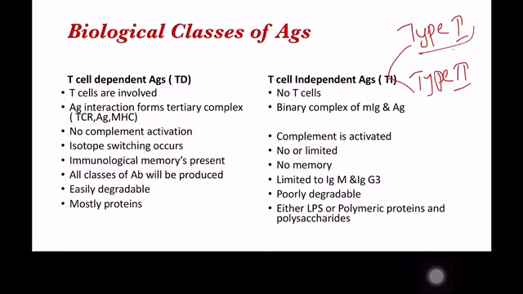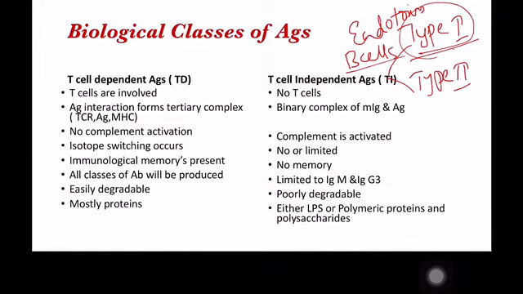Type 1 antigens include endotoxins. They are directly mitogenic. Mitogenic means they induce the mitosis of B cells, that is, the B cells undergo division. And the type 2 antigens are the polysaccharides present in the bacterial cell wall.